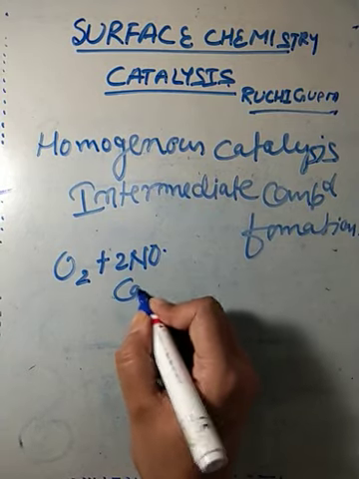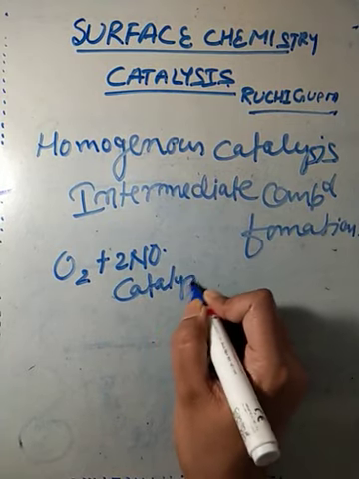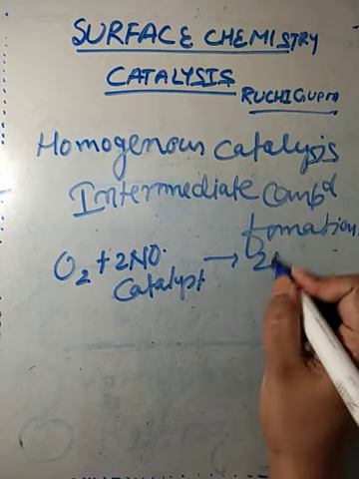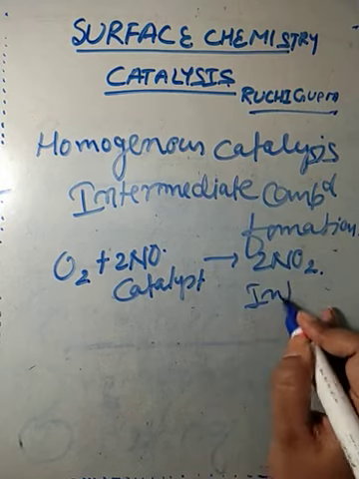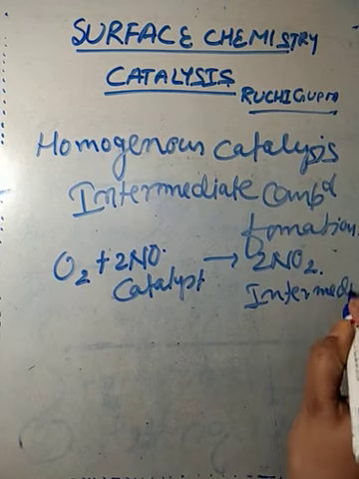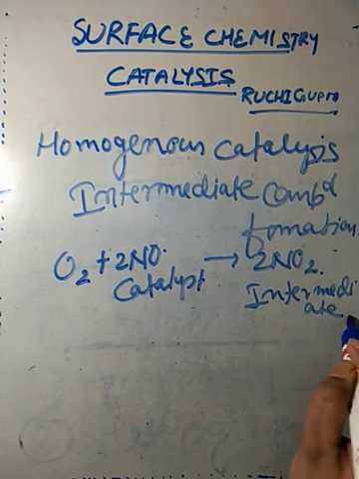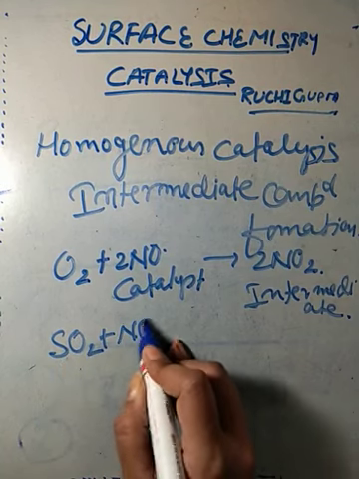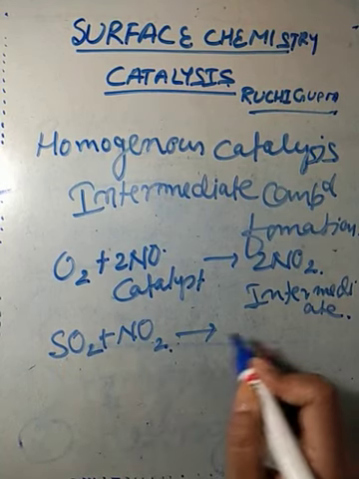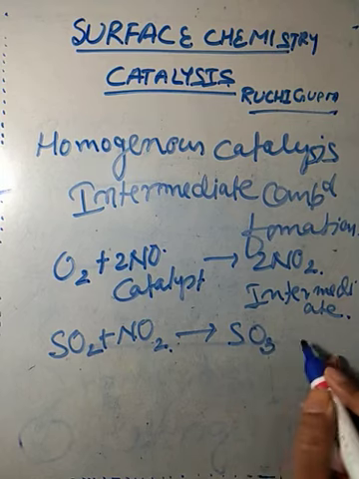Here NO is a catalyst. It forms 2NO2, which is an intermediate. And this will react with SO2 to form the final product, that is SO3.